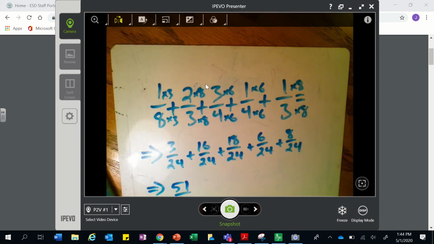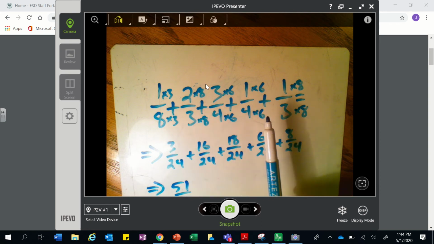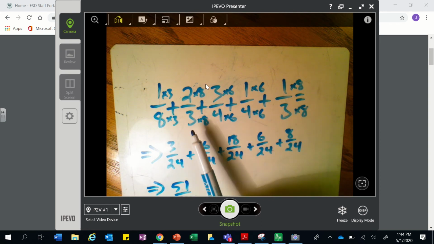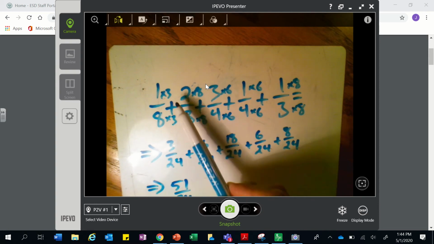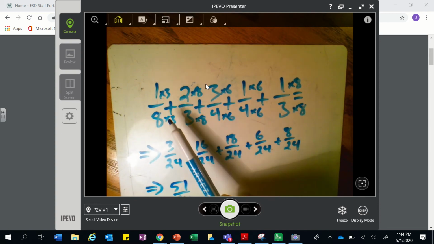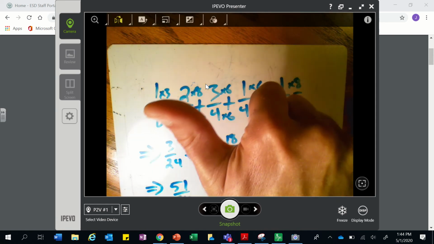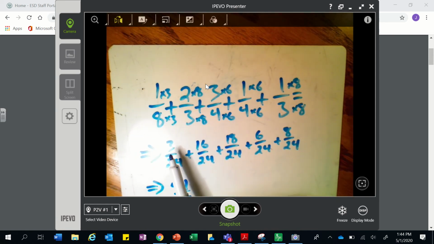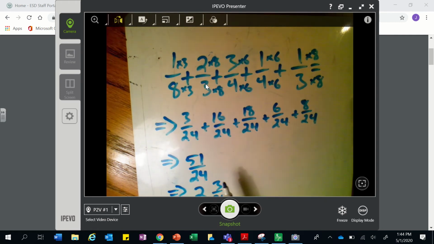So now you can see I have applied what I had. I needed to get all of these to 24. 8 times 3 is 24, 3 times 8, 4 times 6, 4 times 6, etc. Always do the same to the top and the bottom. So once I put all this together, I ended up with 3 over 24 plus 16/24 plus 18 plus 6 plus 8. My denominators are now identical. Check. So now I add up the numerators, not the denominators, and I get 51 over 24.